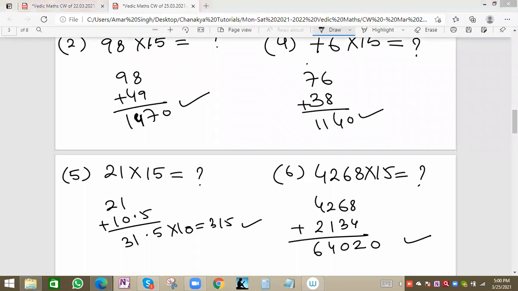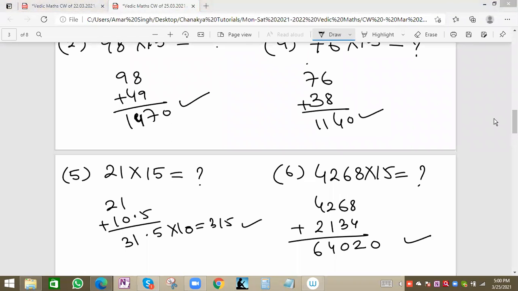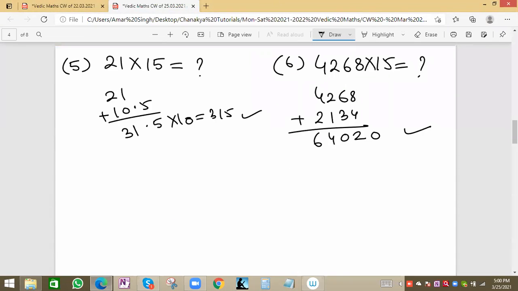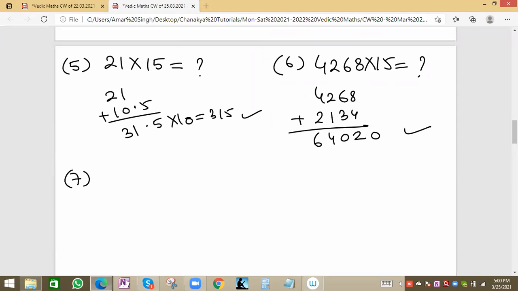So now we'll see some more cases, some more questions to get this trick more clear. This was question number 6, and this is question number 7. Right, sir. Answer is correct. Suppose we have the value 2346 into 15. We'll see bigger values now, some bigger questions. What will be the answer for this one? 2346 into 15.